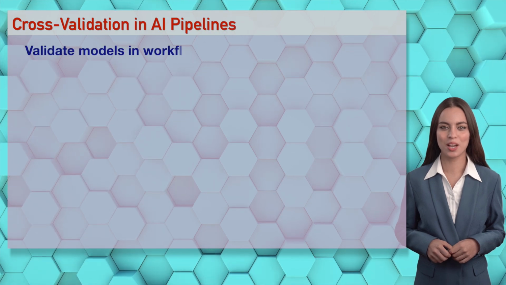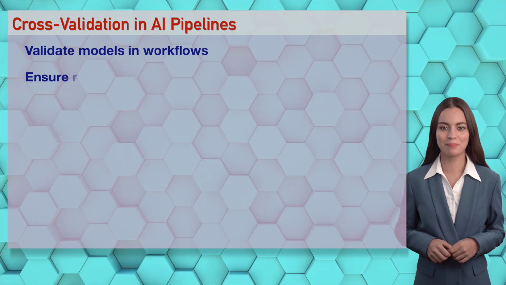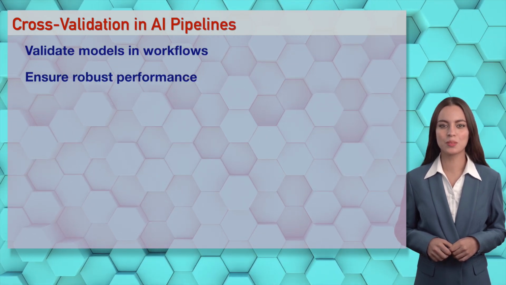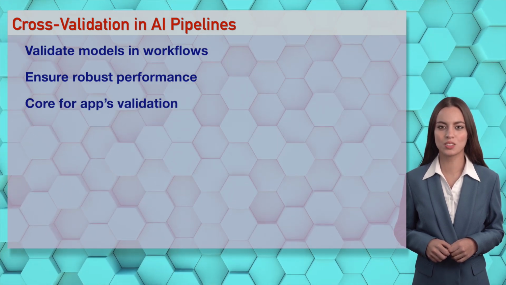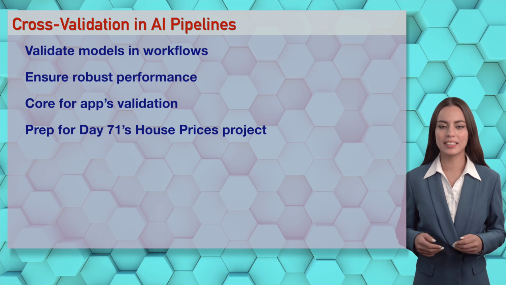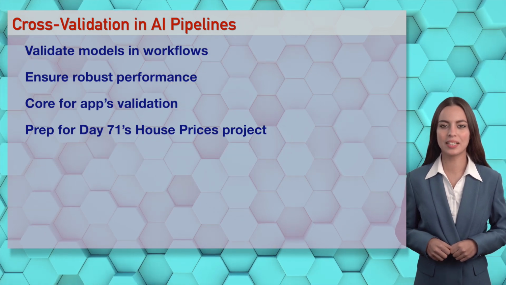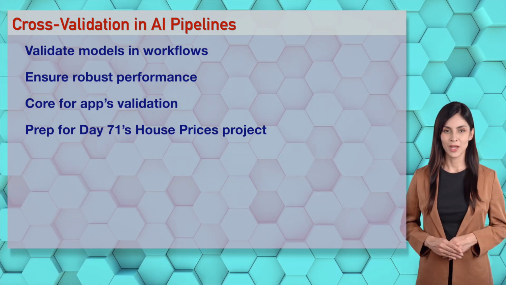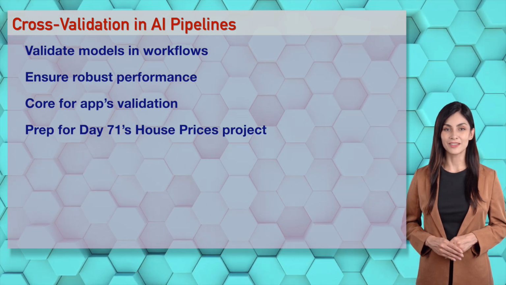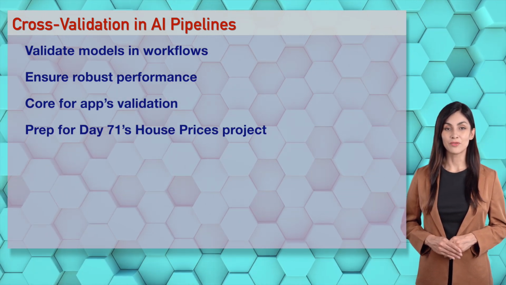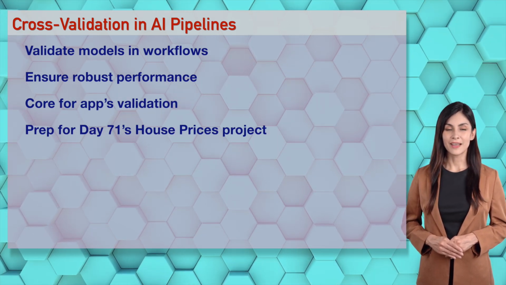Wizards, cross-validation fits AI pipelines for robust evaluation, ensuring reliable models. It's essential. Your skills are ready for Day 71's House Prices project. Oh, Irene, cross-validation's critical in AI pipelines, darling. It validates sexily. Your Day 70 skills make AI irresistible. Validate like pros.